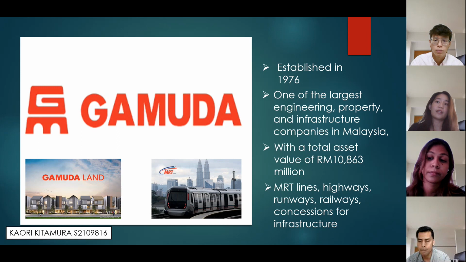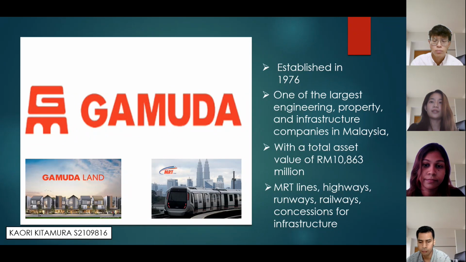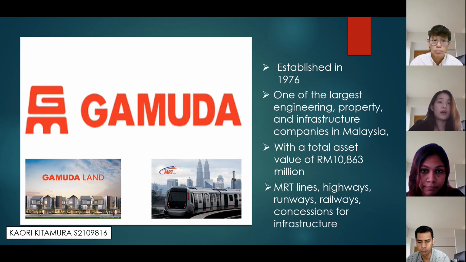With a total asset value of 10,863 million in 2021, Gamuda can undertake a wide range of projects, both domestically and overseas, including MRT lines, highways, runways, railways, infrastructure, congestion solutions, and the development of new townships. So that's a little bit about the companies' descriptions. I'm going to pass back to Divya for the financial ratio analysis.